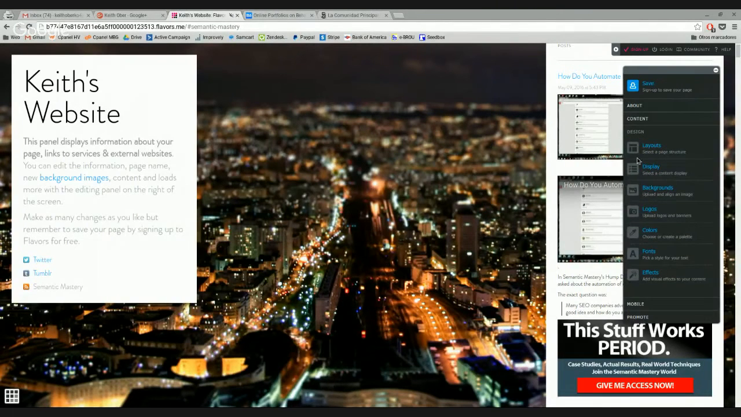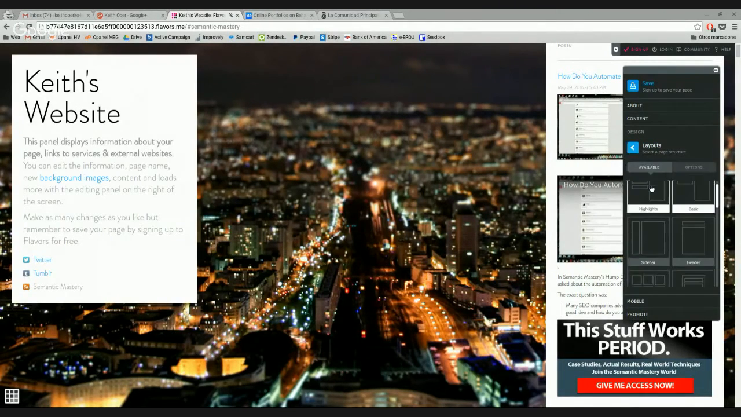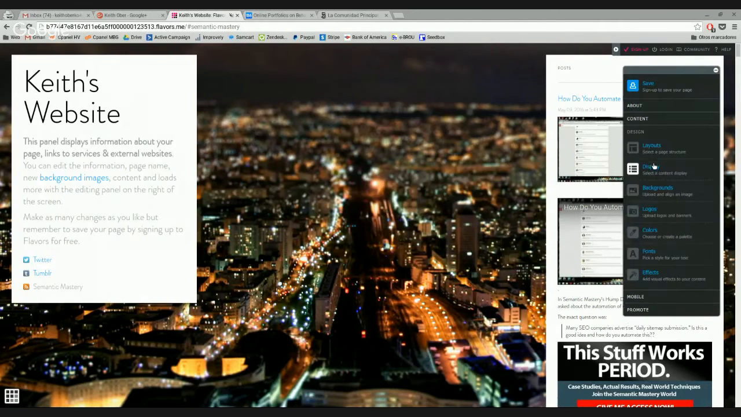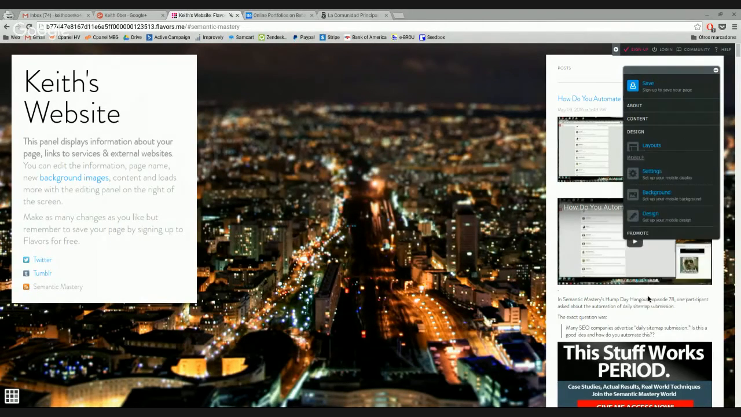Here's the design, the layouts. Okay, you can tinker a little bit around with the layouts, you know, the widescreen, etc., in case you want to make them more unique. The display, the backgrounds, the logo, the colors, etc. You can do whatever you want. The mobile settings. Okay, you can tweak this a little bit.